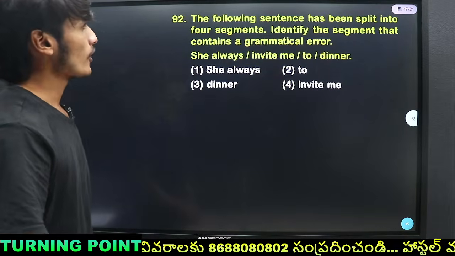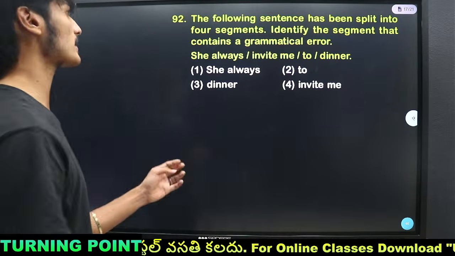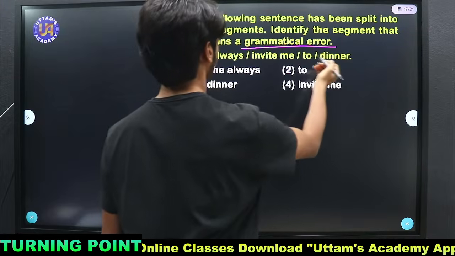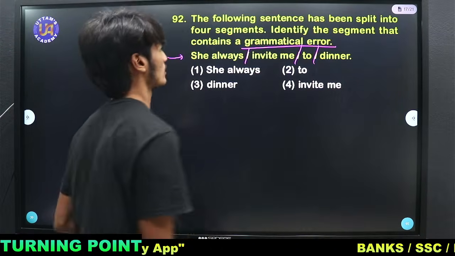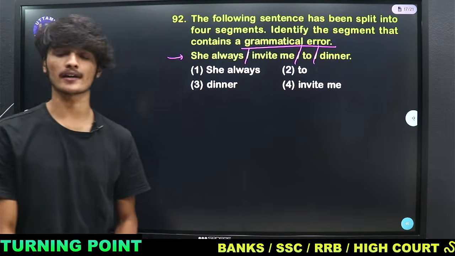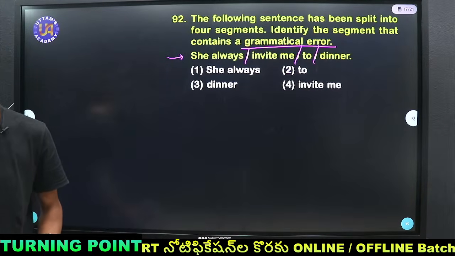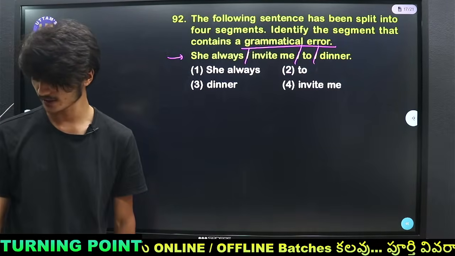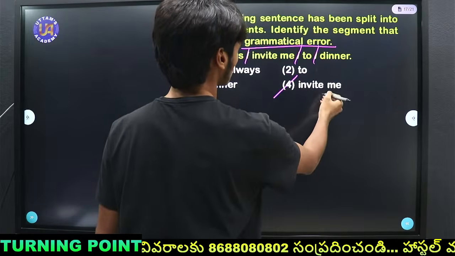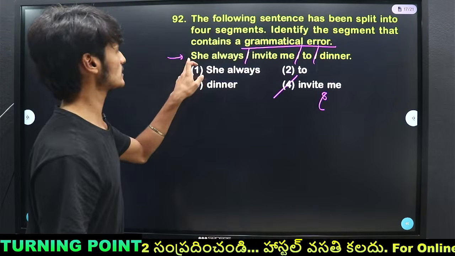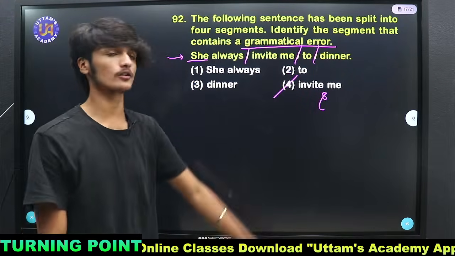Then the following sentence has been split into 4 segments. Identify the segment that contains a grammatical error. She always invite me to dinner. So which part is having a grammatical error? Lakshmi Prasanna says D, Anudipti says D, Kavya says D, invites. Yes, you guys are right. So we should have the word invites, because since she is singular, the verb must take the singular form. She always invites me to dinner is the right one.